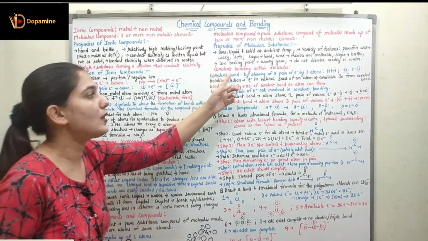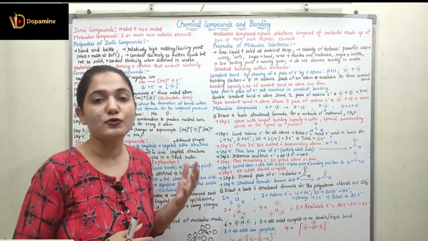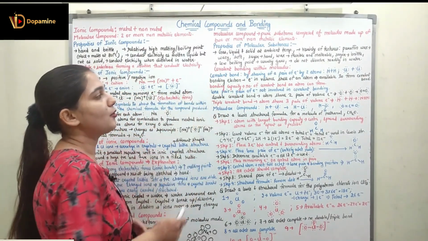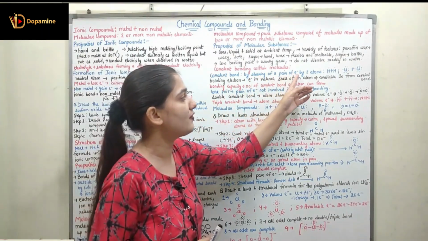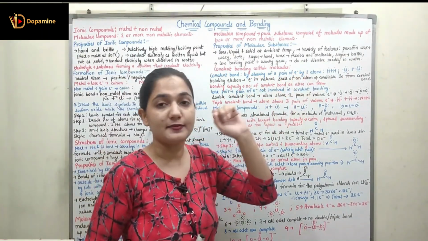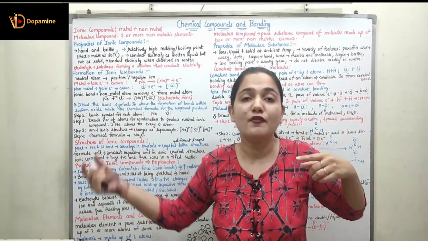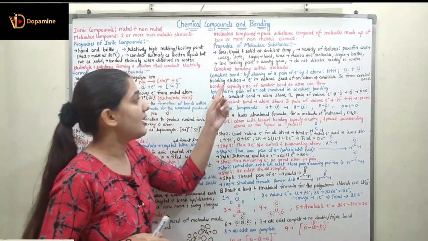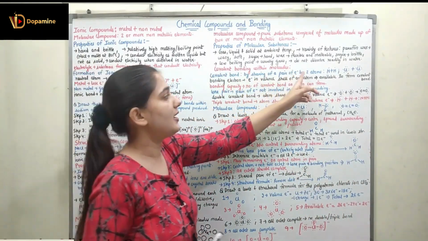Now coming to covalent bonding within molecules. We all know molecular compounds are made up of covalent bonding. So what is a covalent bond? A covalent bond is a bond formed by the sharing of a pair of electrons by two atoms. In the ionic bond, we have the transfer of electrons from the metallic atom to the non-metallic atom. Here, in the case of a covalent bond, we have the sharing of a pair of electrons.